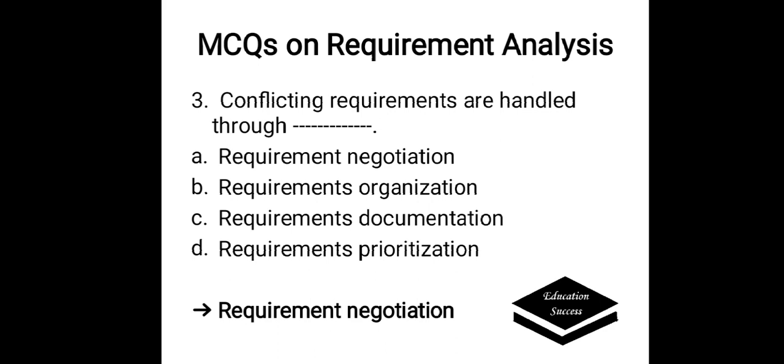Conflicting requirements are handled through. Options are A. Requirement negotiation, B. Requirements organization, C. Requirements documentation, D. Requirements prioritization. Correct answer is here requirement negotiation. Conflicting requirements are handled through requirements negotiation.